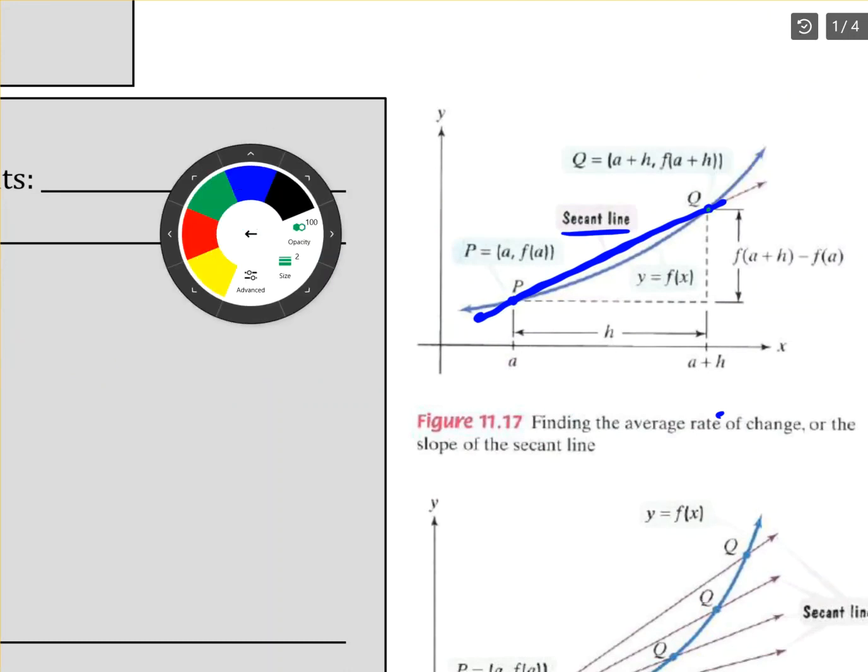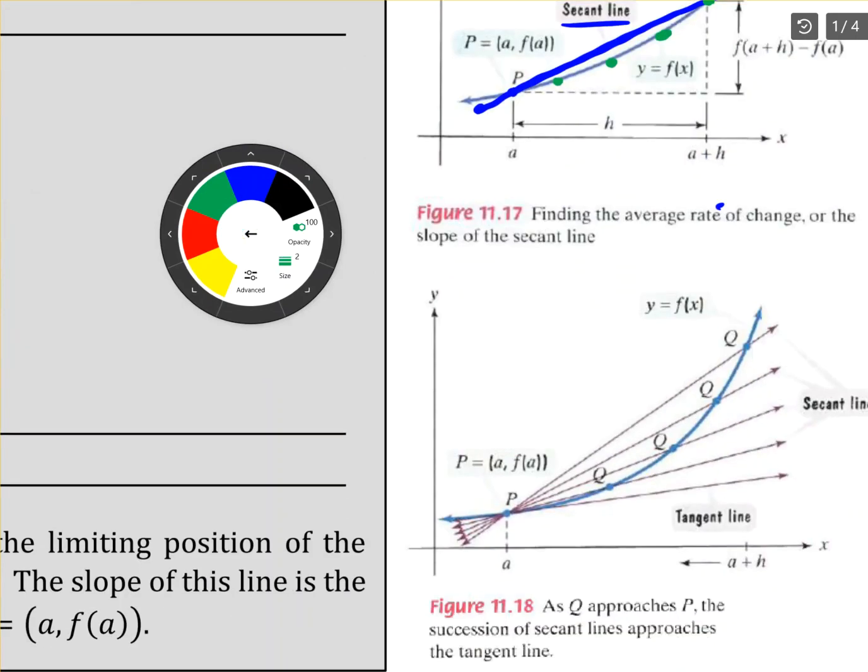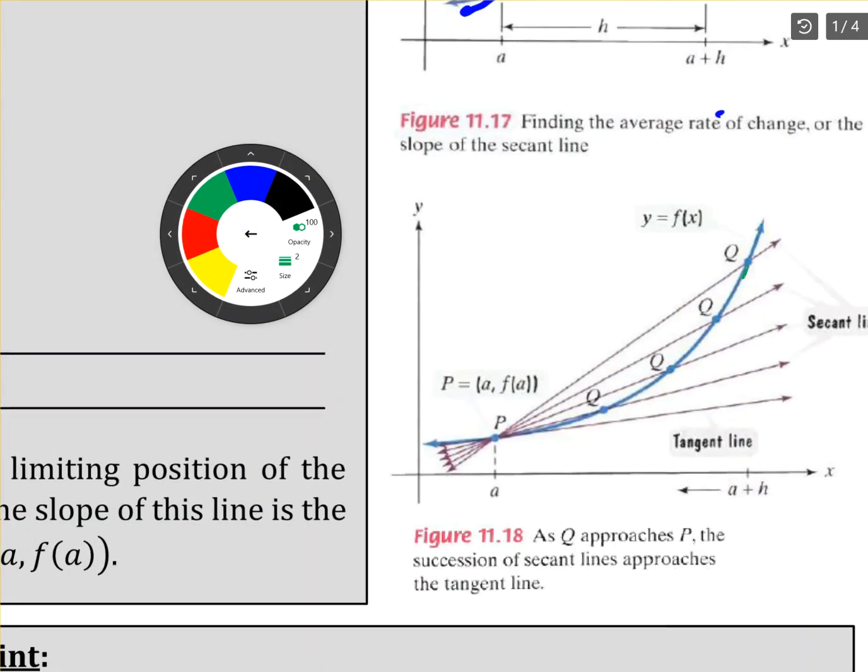So instead of Q being here, what if we made it here? And then what if instead of here we made it here? And what if instead of here we made it here? Notice as we do that, it's got a nice picture down here. As we slide it down here, notice what's happening to these lines. These are all secant lines. I'll erase them in a second, but those are all secant lines.